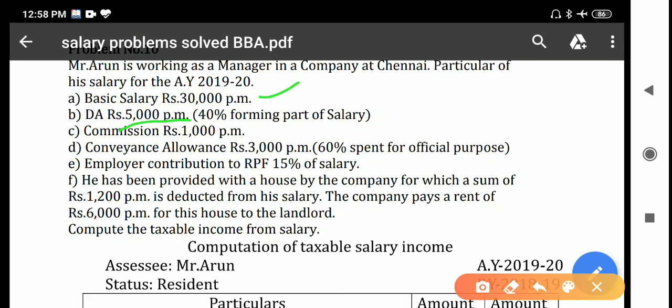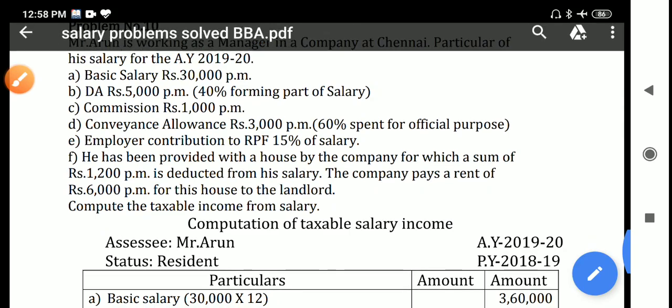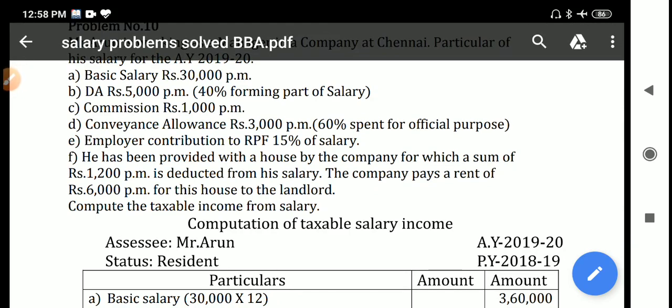Conveyance allowance rupees 3,000. It is a very repeated item. Conveyance allowance is taxable, but a certain amount is exempted. The exemption will be the amount which is spent for official purpose. The conveyance allowance is exempted up to the amount spent for official purpose. Whatever amount is used for official purpose is exempted, the balance is taxable. So 3,000 per month is given, so 3,000 into 12 minus 60% in that.